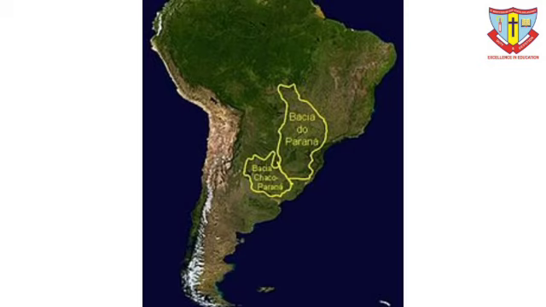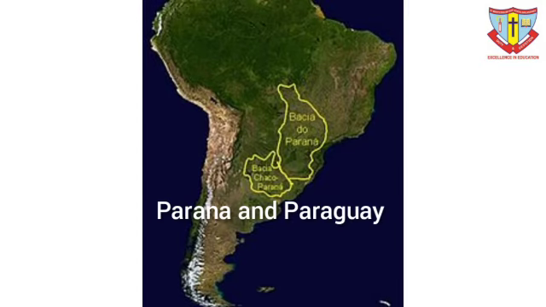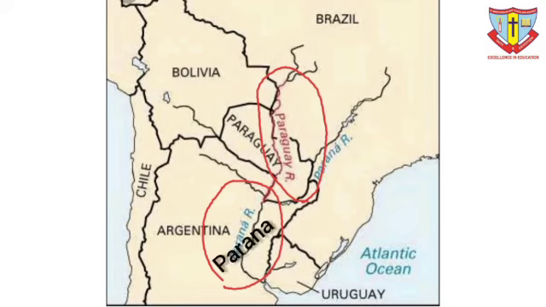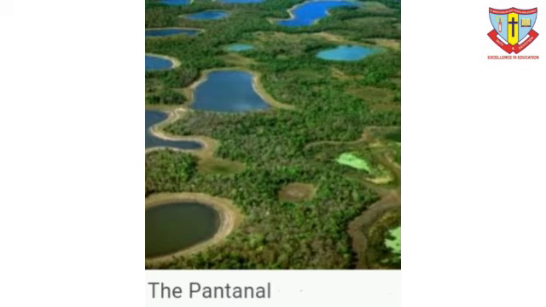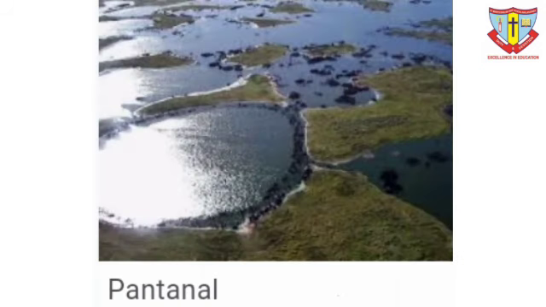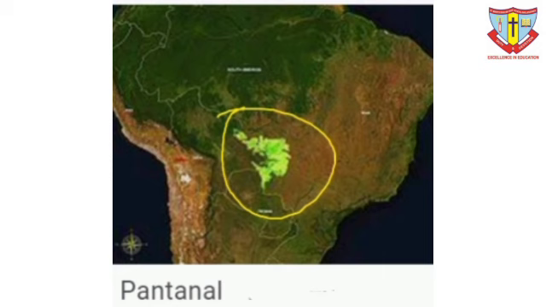The other plains in Brazil are located in the southwestern part of the highlands. They form the source region of the Paraguay and Paraná rivers. The source region of Paraguay slopes towards the south, while the source region of Paraná slopes towards the southwest. Pantanal is one of the largest wetlands in the world. It lies towards the southwest part of the highland areas.